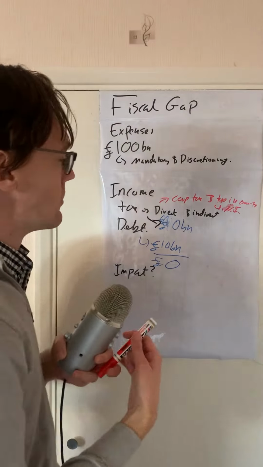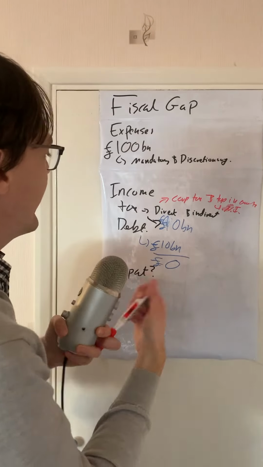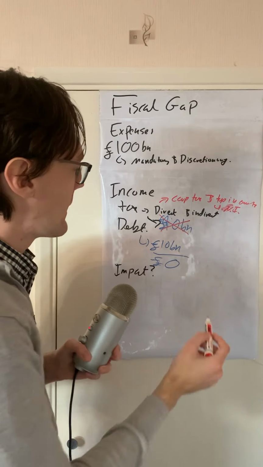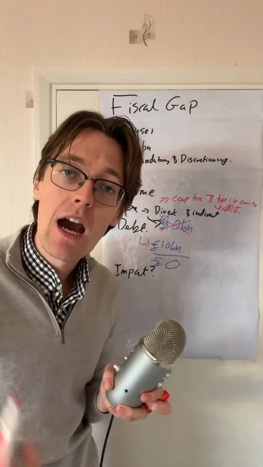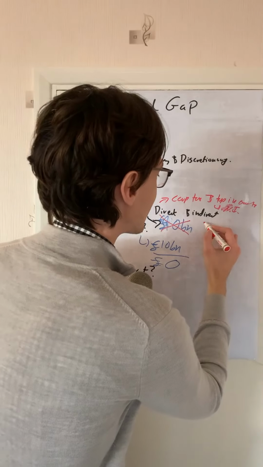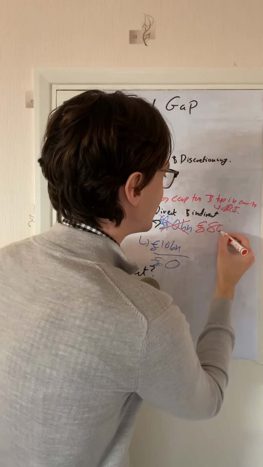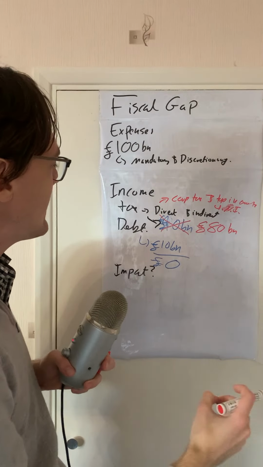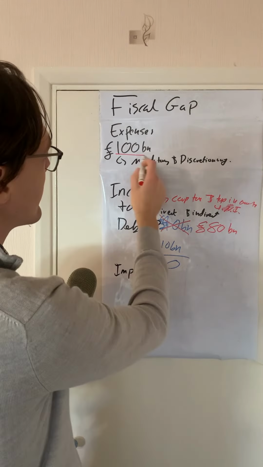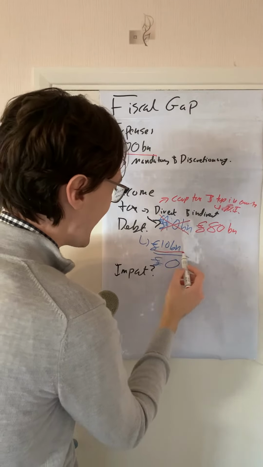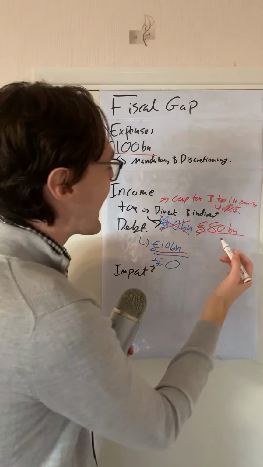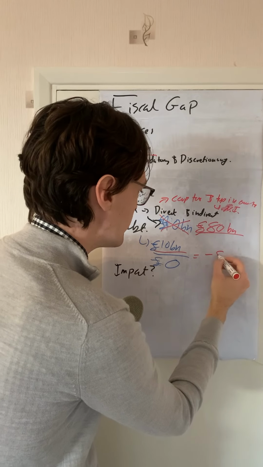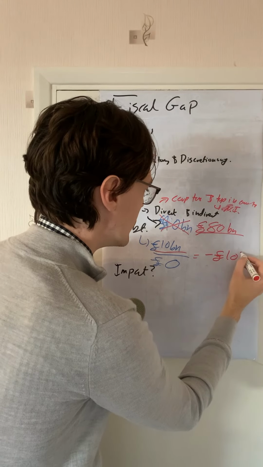Let's pause it there. So what basically is going on in this clip is we've said that, for example, taxation, they're now not getting £90 billion in tax revenue because they've cut taxes, okay? So in this case, they're now, let's just say, getting 80 billion, okay? If we assume that everything else has remained equal, so they're still spending £100 billion, they're still getting £10 billion in debt. Now they're only getting £80 billion from tax revenue. Then we see down here, that means we're negative 10 billion.